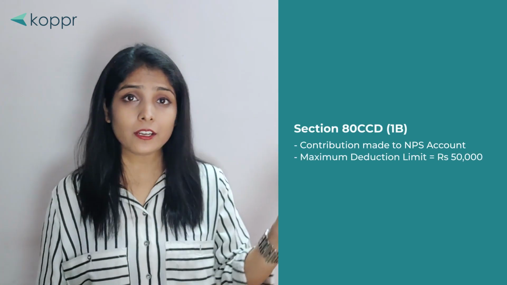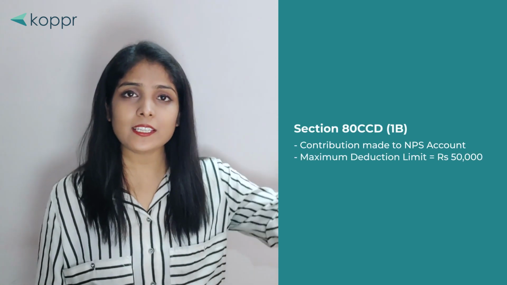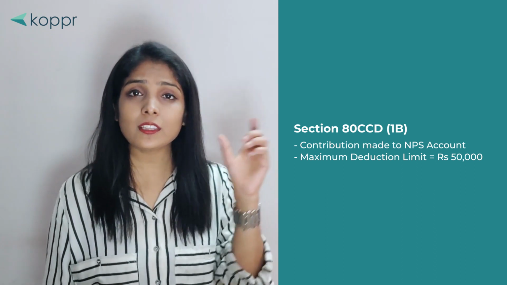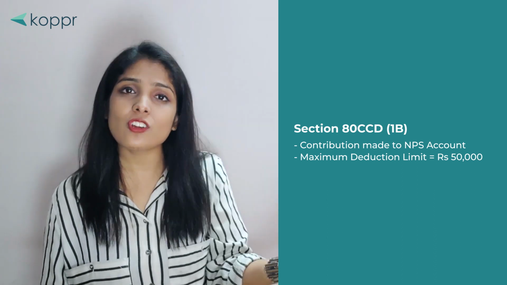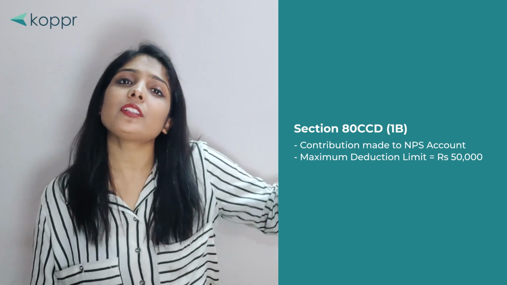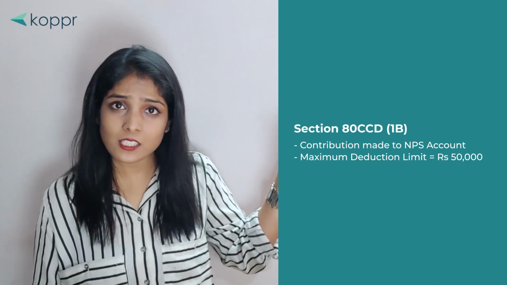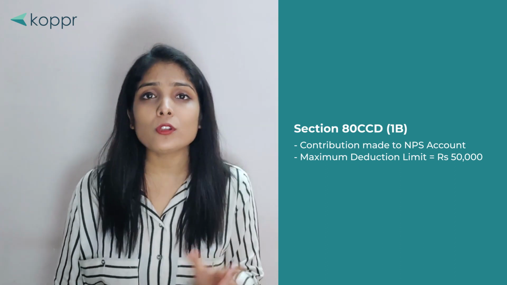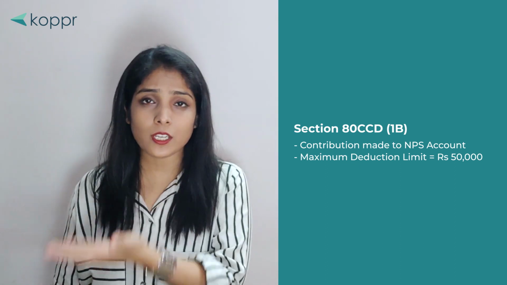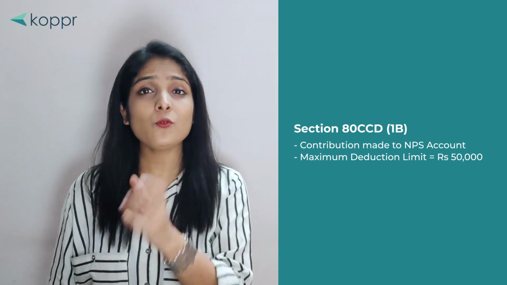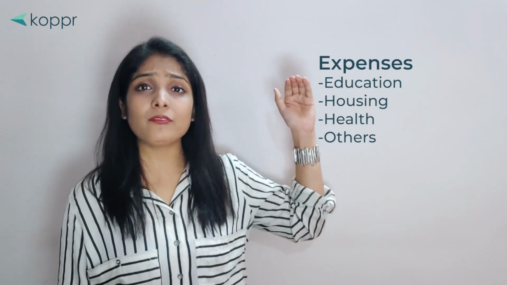Now coming to the second section of the investment part, that is Section 80CCD 1B. Under this, you can contribute to the NPS scheme up to the limit of 50,000. Make sure it is an additional investment, as in maybe you have claimed 1,50,000 under Section 80C, and along with that you can also claim an additional deduction of 50,000 under Section 80CCD 1B. And in total, when we talk about the investment part, you can avail the deduction of rupees 2 lakh. Now coming to the expenses part, we have these 4 sections.